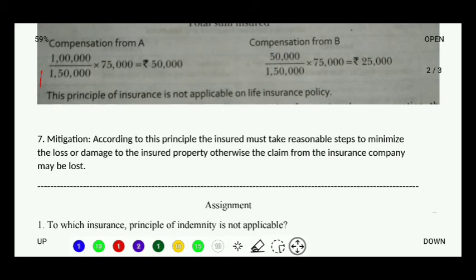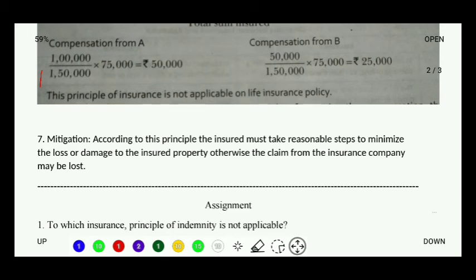Again, let's take the example of fire insurance. I have taken a fire insurance for my shop, correct? For some reasons, I get an information that there is a fire in my shop, and I sit in a very relaxed way that, oh, there's a fire in my shop. Never mind, I have taken a fire insurance policy. Let my things burn. I will get a compensation. And thinking this way, I sit on my sofa and I have popcorns. No, this attitude is totally wrong.